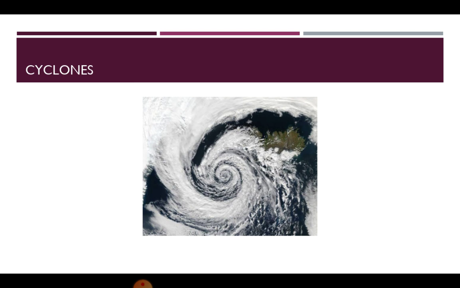A very massive cyclone named Hudhud hit the eastern coast of India in October 2014. It caused great destruction in the coastal areas of Odisha and Andhra Pradesh. Precautions for cyclones. We can prepare ourselves for cyclones in the following ways. Keep a watch on the weather forecast on television or radio. Move to a safer place as soon as possible. Carry necessary items like food, water, and a first aid kit.